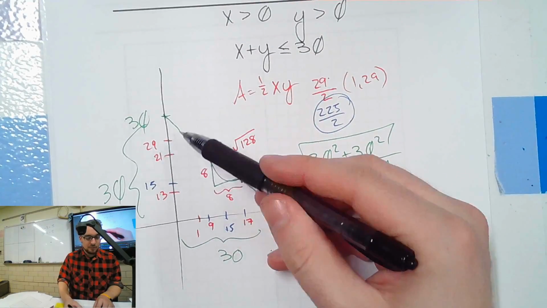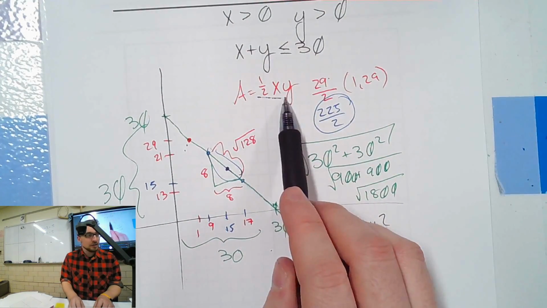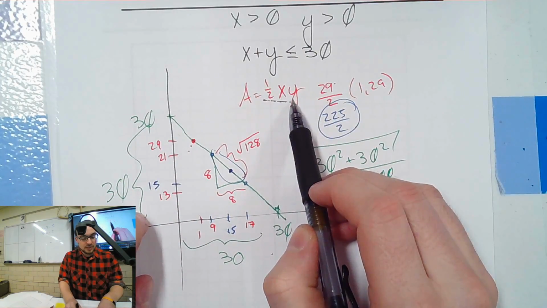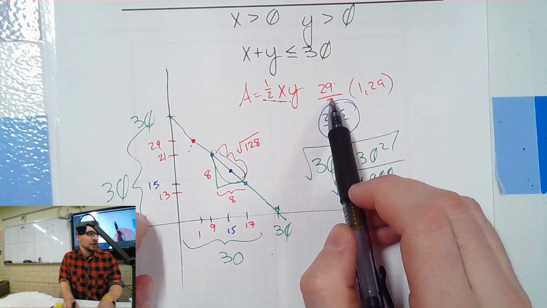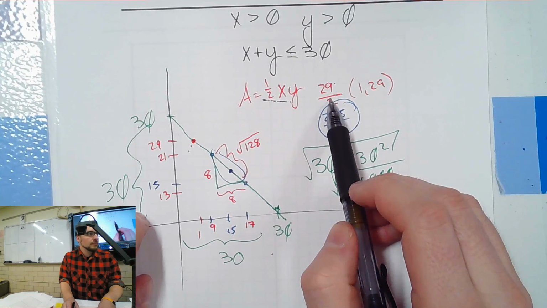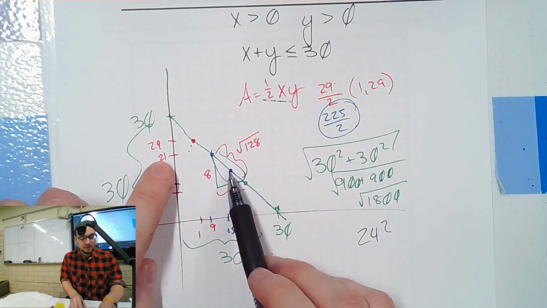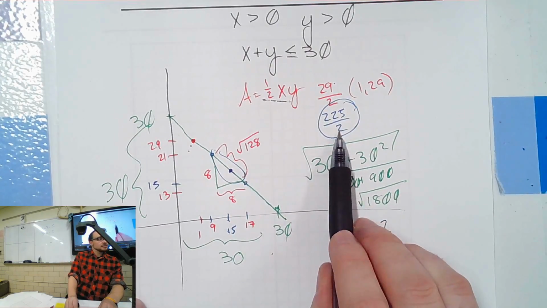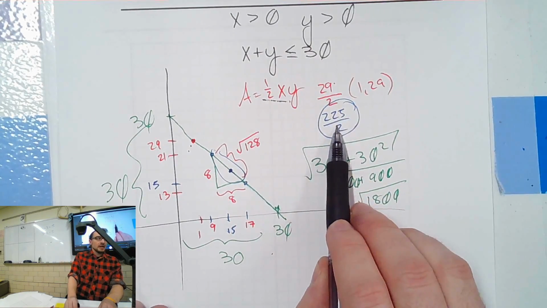So I tried 29 and 1. The area of a triangle is what I'm trying to maximize. 29 and 1 gives us 29 times a half, which is 29 halves. Not a very good answer for the area. If I try 15 and 15, the area is going to be 15 squared divided by 2. That's a much better answer, right? We maximize the area better.